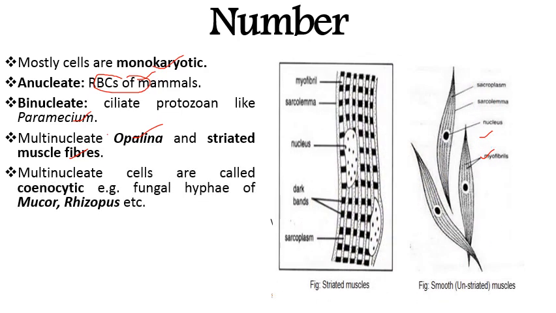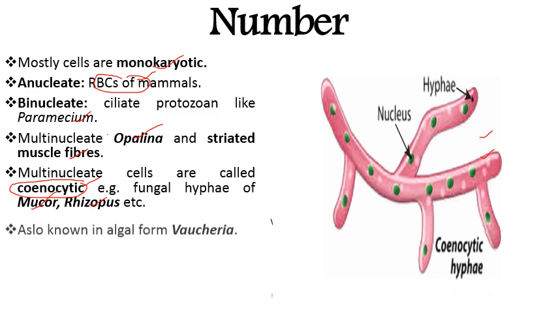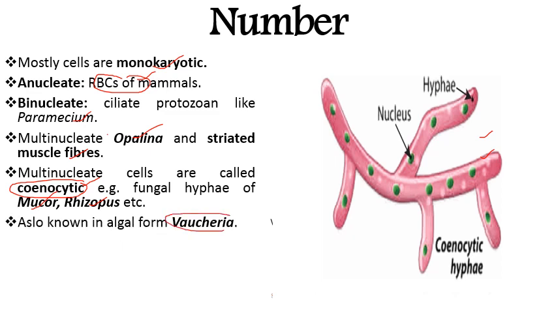Then multinucleated cells are also termed as coenocytes or coenocytic cells, as in case of fungal hyphae of Mucor and Rhizopus. These are also present in case of algae, like Vaucheria. जो Vaucheria है उसमें present होते हैं. This is an algae, that is a xanthophyte algae. Xanthophyte means yellow-green algae. So this algae is again siphonaceous, or coenocytic, means a cell having multiple nuclei without any septa.